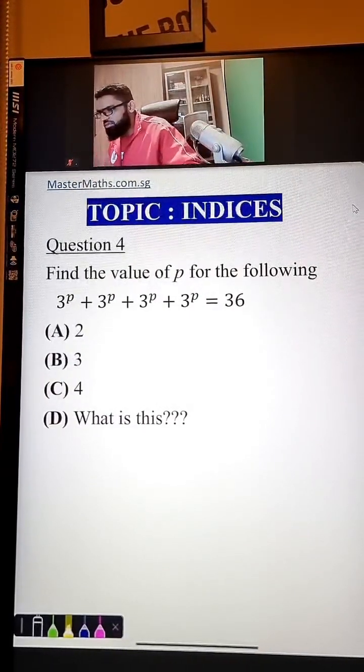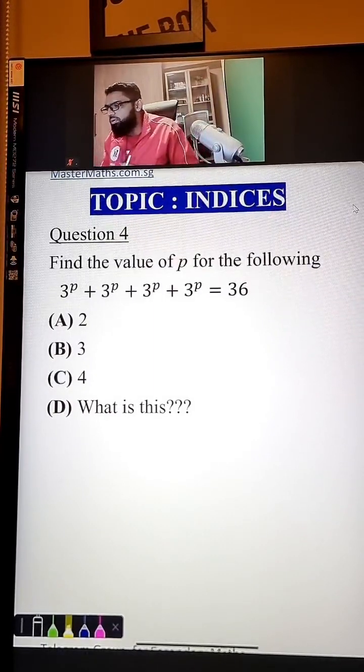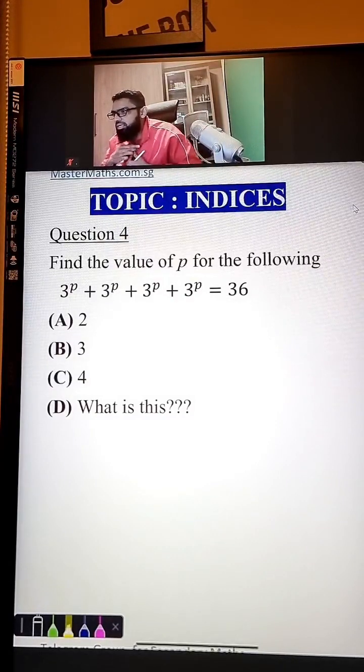Question 4. Answer is B. Sure. Answer B, A. What is the answer, guys?